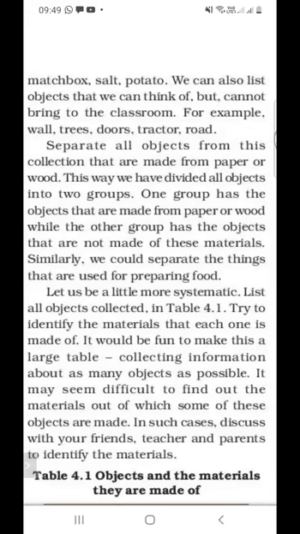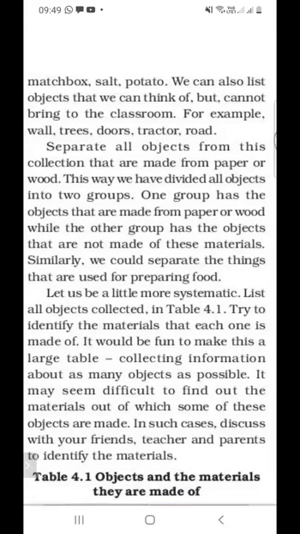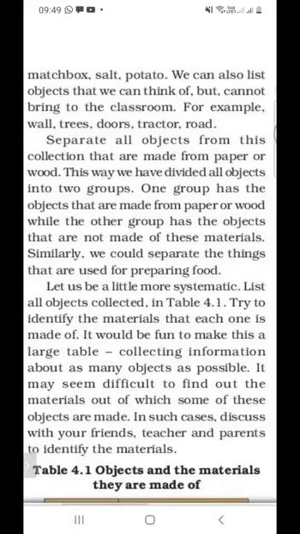So there are so many objects, suppose matchbox, salt, potato. We have to find the objects that are made from paper or wood. This way we have divided all the objects into two groups. And what are the groups? One group has materials made from paper or wood, while the other group has objects not made up of paper or wood.